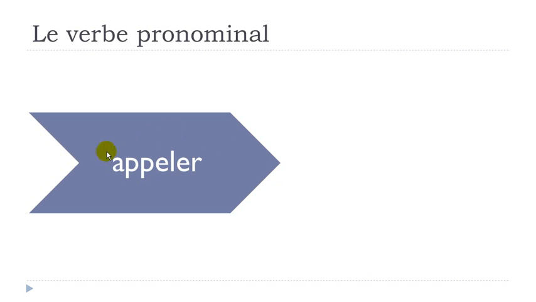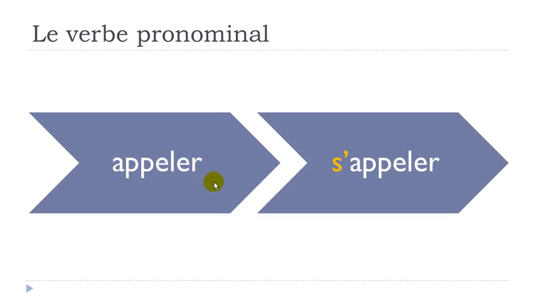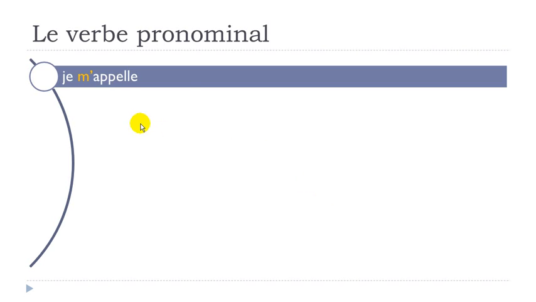Let's take another example. Appeler, to call. Okay? The important thing in that case is that appeler starts with a vowel, a. It means that, as usual in French, normally we should have this se, but then the e will disappear and it will look like that: s'appeler. So appeler, to call, and then s'appeler, to call oneself. Okay, so let's see how we will conjugate this verb.